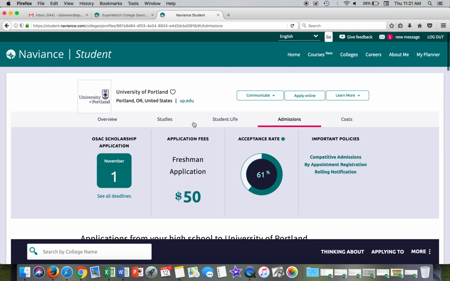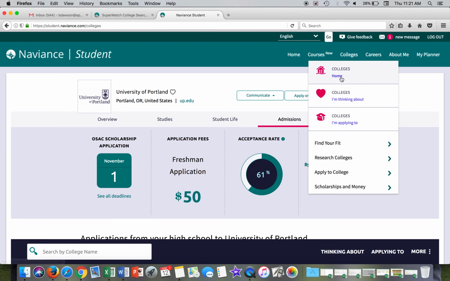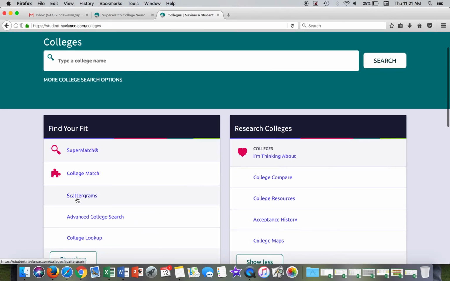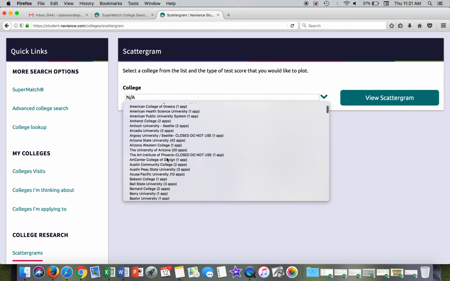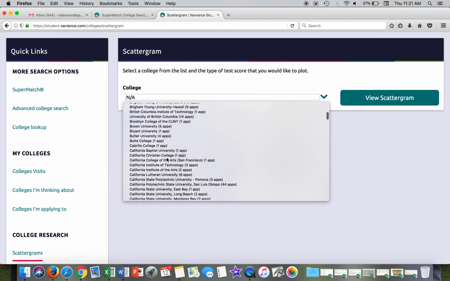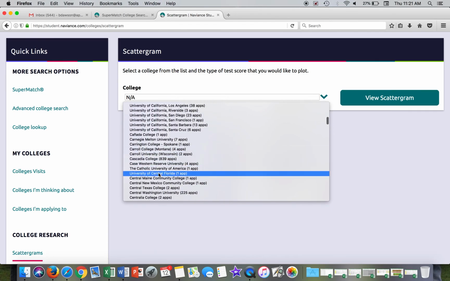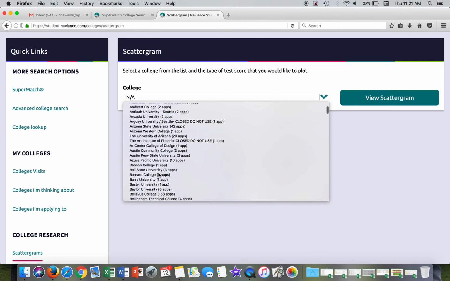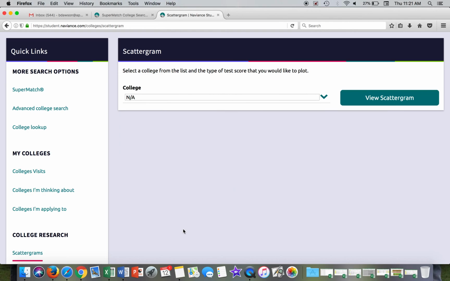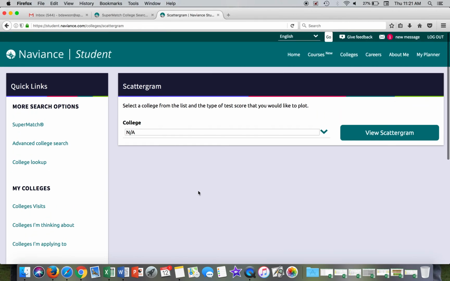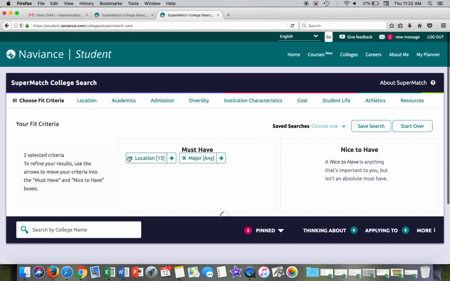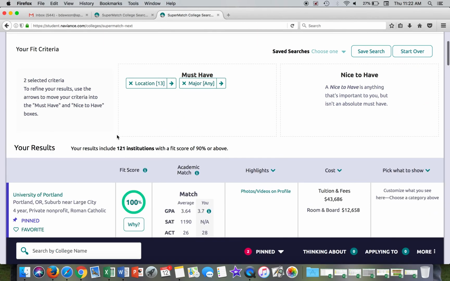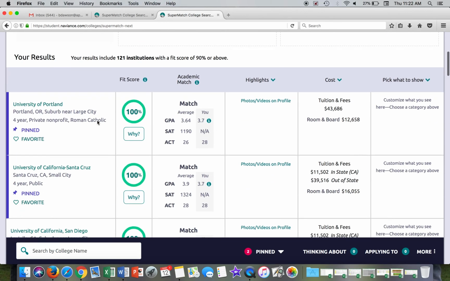If you want to do another way to look at this, if you go up here to colleges and you go to home, you can go to scattergrams and just click on that little arrow there, and now you can look at any of the schools that Bothell High School students have applied to over the last 10 years or so, and then look at the scattergrams for those schools and determine where you lie on their scattergram, and then add it to your list accordingly. So I'm going to go back to Colleges Home and go back to Supermatch, and again, you can just see a lot of different things here.